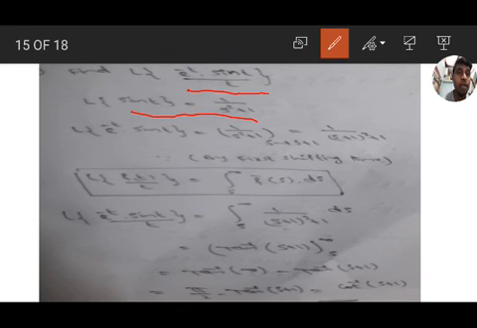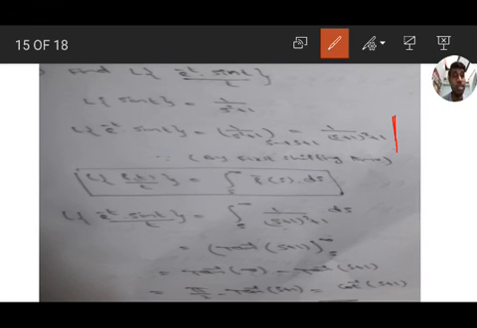By first shifting property, L of e to the power of minus a t into f of t equal to f bar of s plus a. Here a equal to 1. So L of e to the power of minus t into sin t equal to 1 by s square plus 1, where s tends to s plus 1, that is 1 by s plus 1 whole square plus 1. This is the answer. It is Laplace transform of e to the power of minus t into sin t, that is Laplace transform of the numerator. We got it by first shifting theorem.